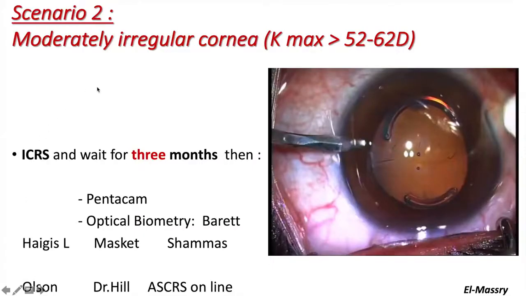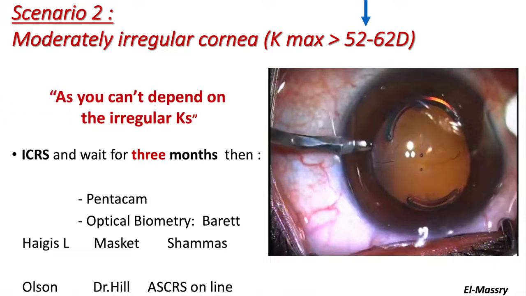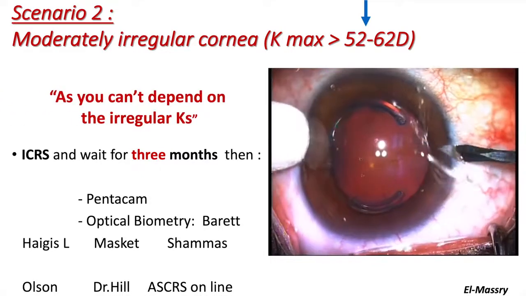In moderately irregular cornea, Kmax between 52 and 62, as you see here, the patient had rings, and we have to wait for the intracorneal rings for 3 months, then do Pentacam and Haigis-L, Masket, Chammas, or Barrett formula. And as you see here, you cannot depend on an irregular case.